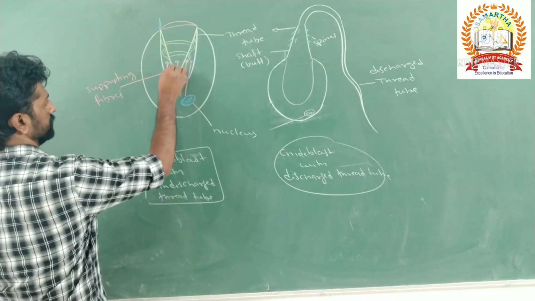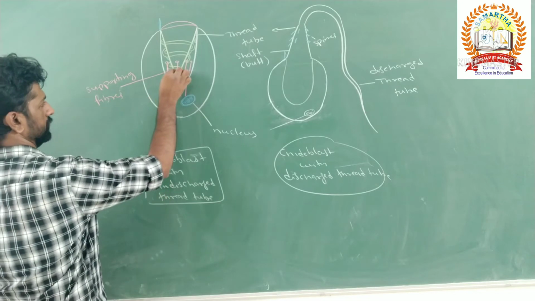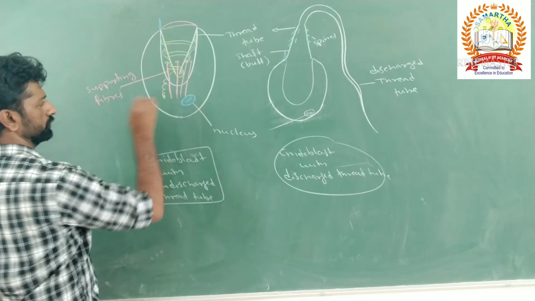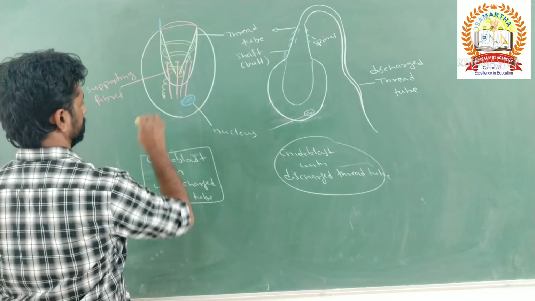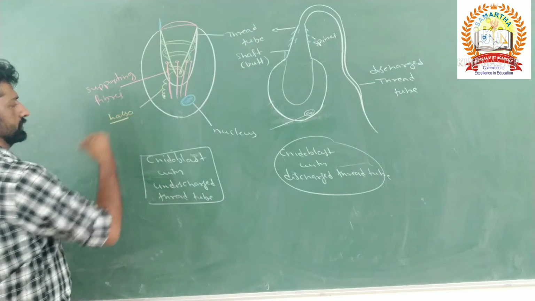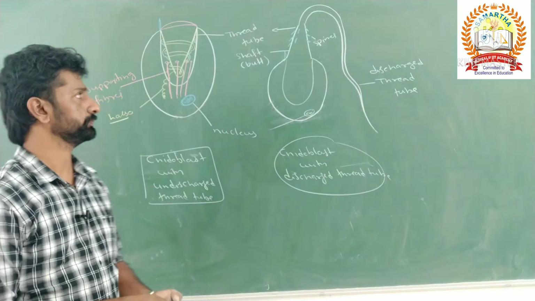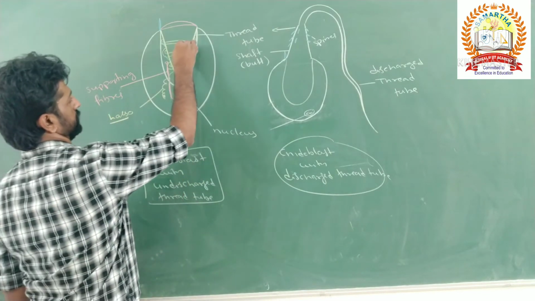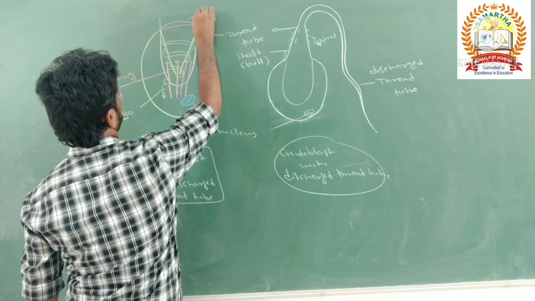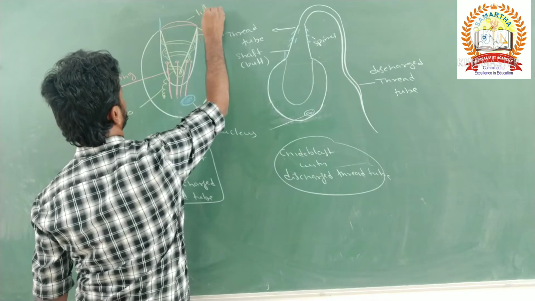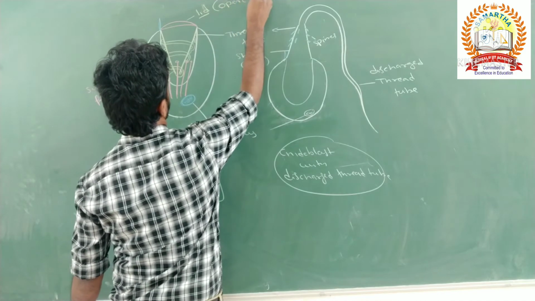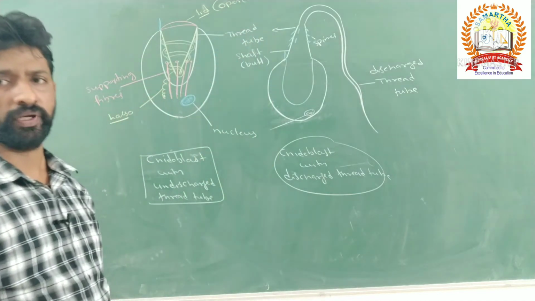The stinging cell or nematocyst is also attached to the base of the cnidoblast with the help of a thread-like structure called the lasso. The thread tube is covered by a lid, which is called the operculum.